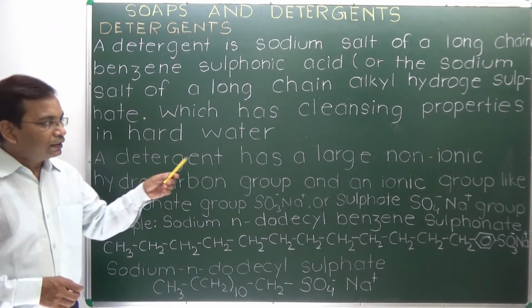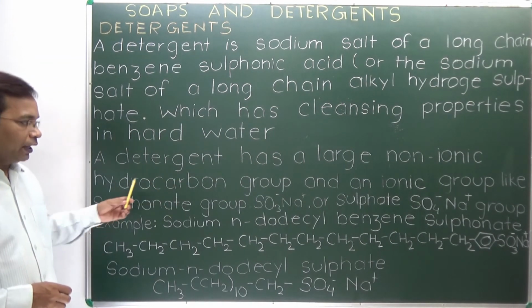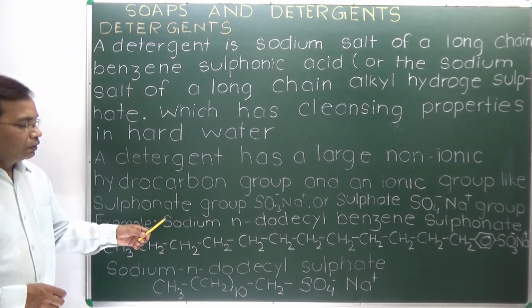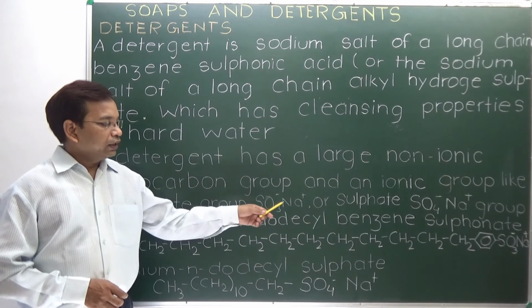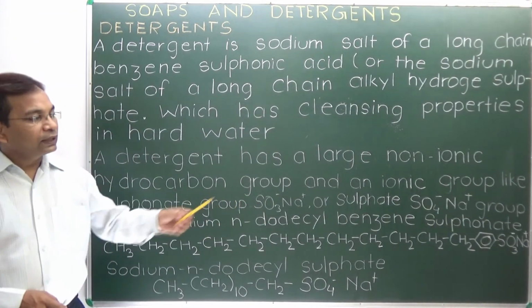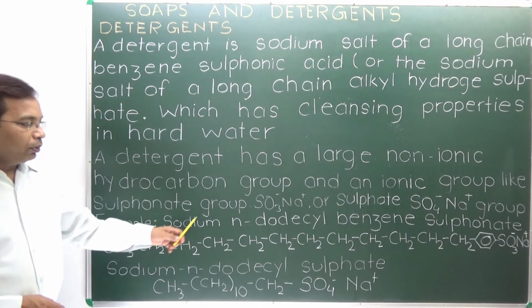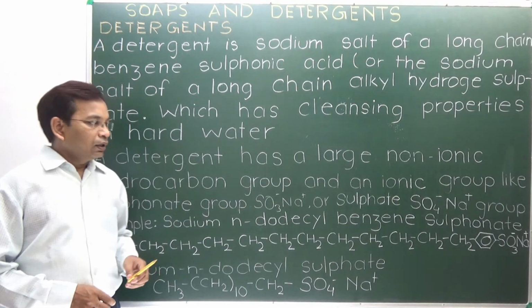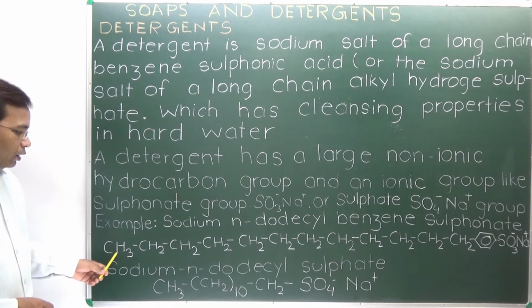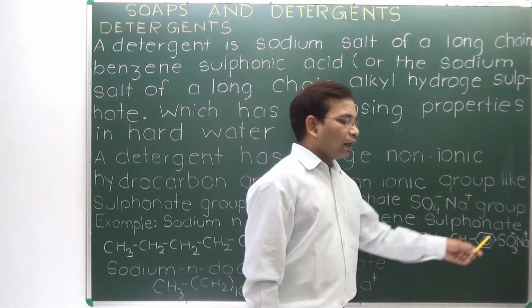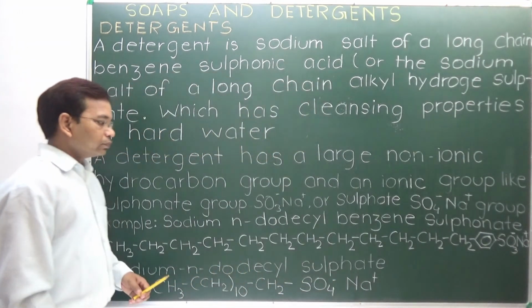A detergent has a large non-ionic hydrocarbon group and an ionic group like the sulfonate group SO3 negative Na plus, or sulfate SO4 negative Na plus group. An example is sodium dodecyl benzene sulfonate. Here it's a 12 carbon compound with a benzene ring and sulfonate.